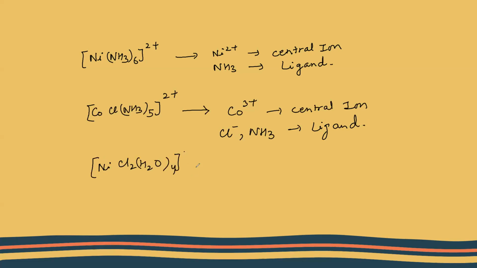Okay, pause the video and guess. Here, nickel 2 positive is my central atom. And Cl and H2O are my ligands. Okay, I hope this concept is clear.